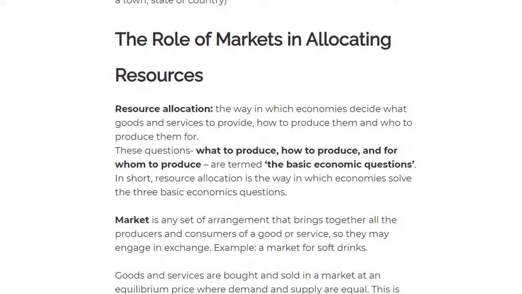So with the roles of the market, the economic agents keep these questions in mind: what to produce, how to produce, so which type of production should we use, and for whom to produce. Who should get this service the most? Maybe this village doesn't have enough water, so they should get the product. This we call the basic economic questions that every economic agent must think about in a basic way: what to produce, how to produce, and for whom to produce.